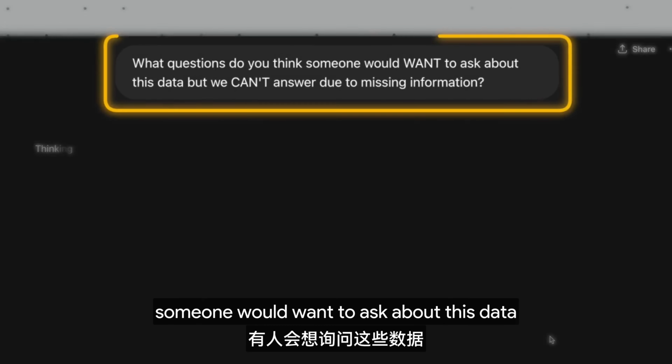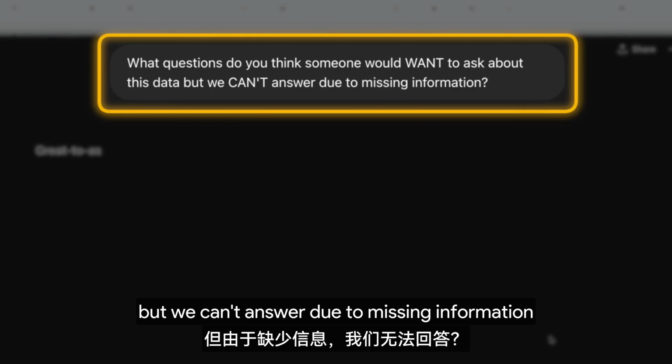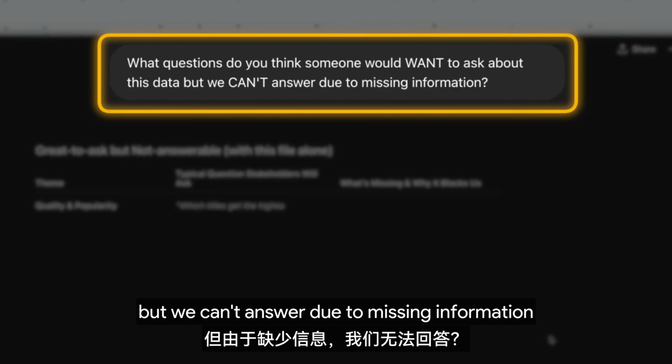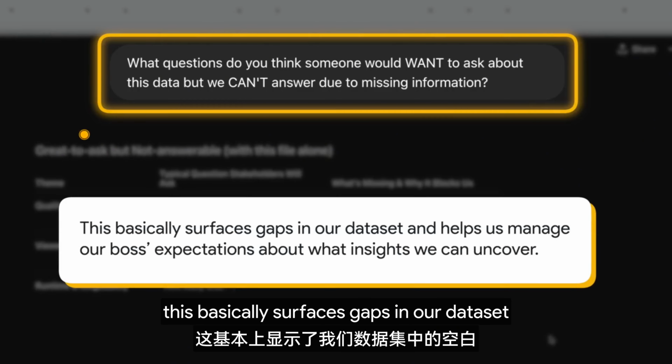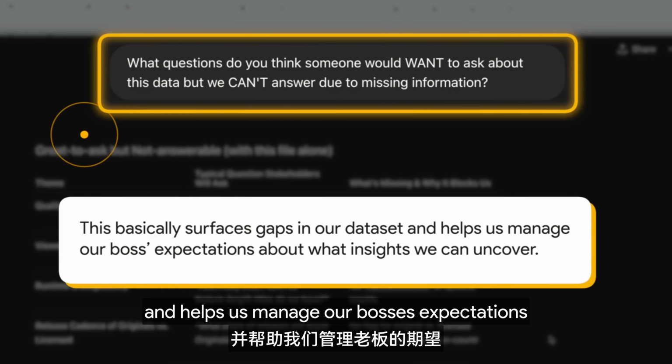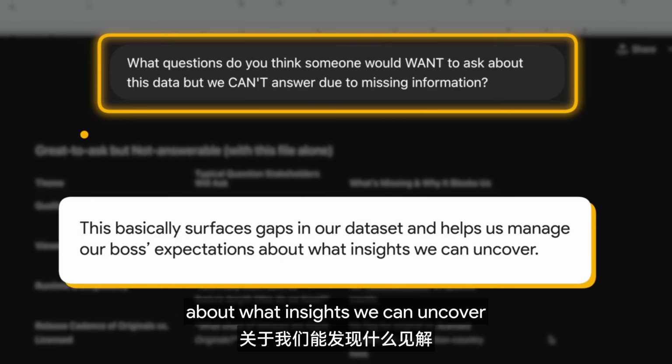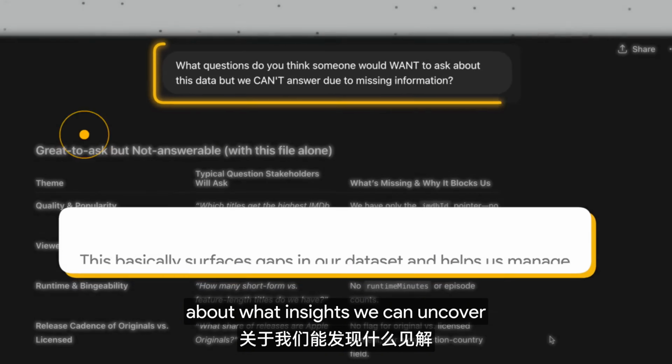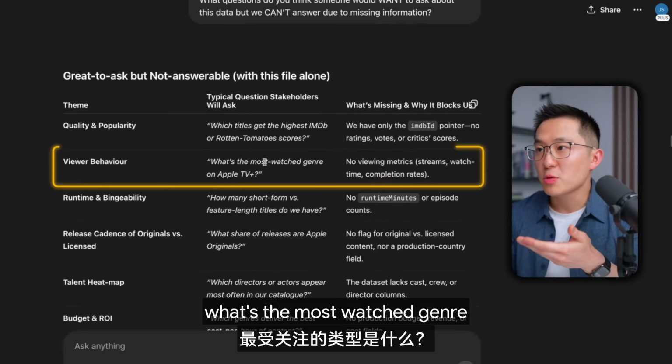Prompt 3 is my personal favorite for the introspection step. What questions do you think someone would want to ask about this data, but we can't answer due to missing information? This basically surfaces gaps in our dataset and helps us manage our boss's expectations about what insights we can uncover.